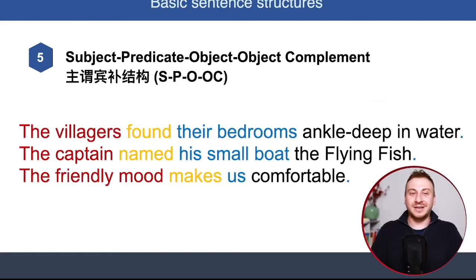The last and fifth basic sentence structure we have is subject, predicate, object, and object complement. Let's look at the sentences. The villagers, subject, found, verb, their bedrooms, object, ankle deep in water, adjectives used to describe the object, right? The bedrooms.